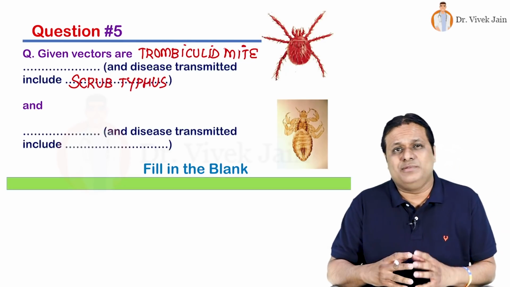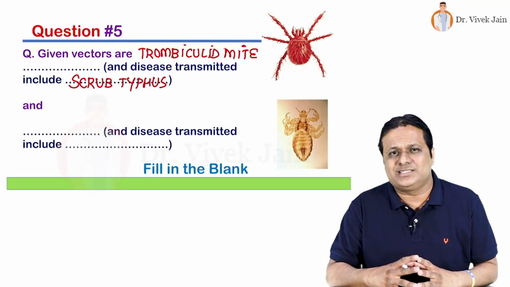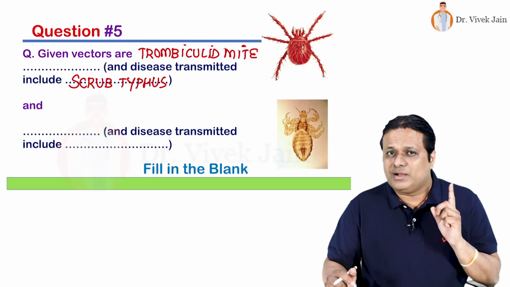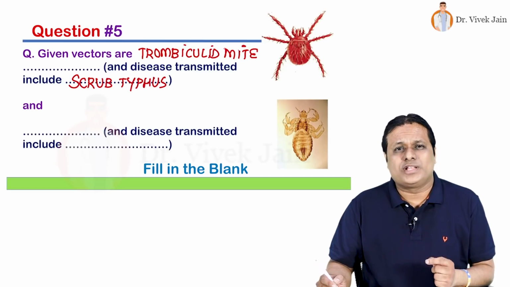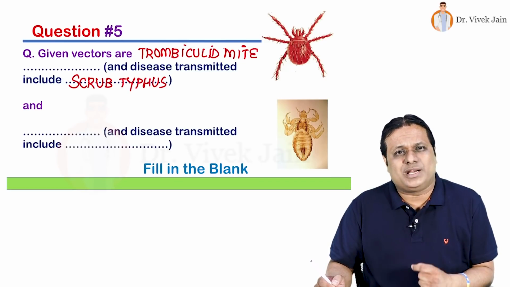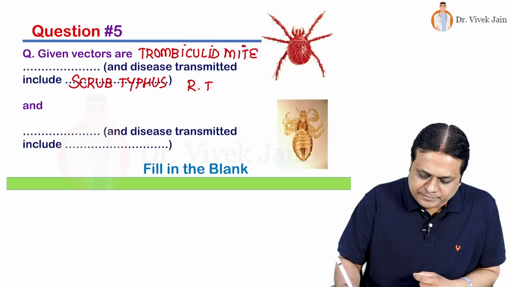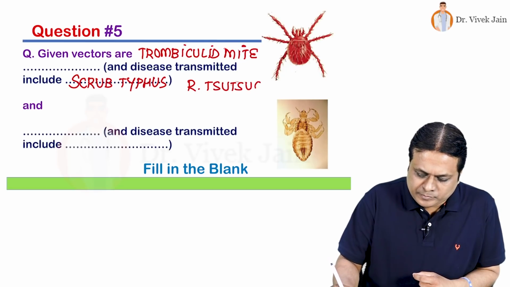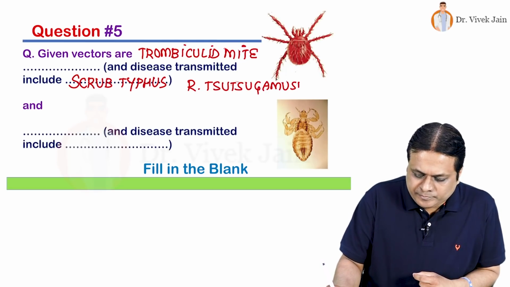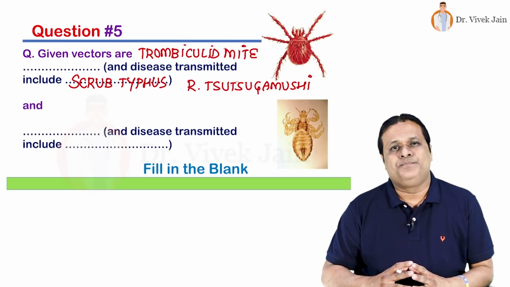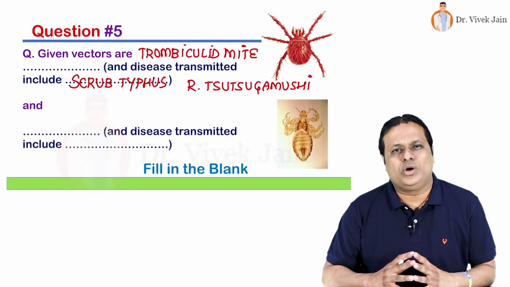We discussed it's the most widespread rickettsial disease characterized by eschar in our communicable disease quiz, right? What is the causative organism of scrub typhus? That is Orientia tsutsugamushi. Now look at the vector given in the lower half.